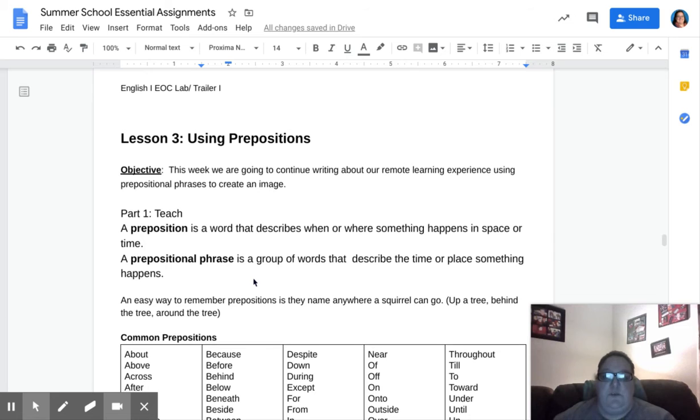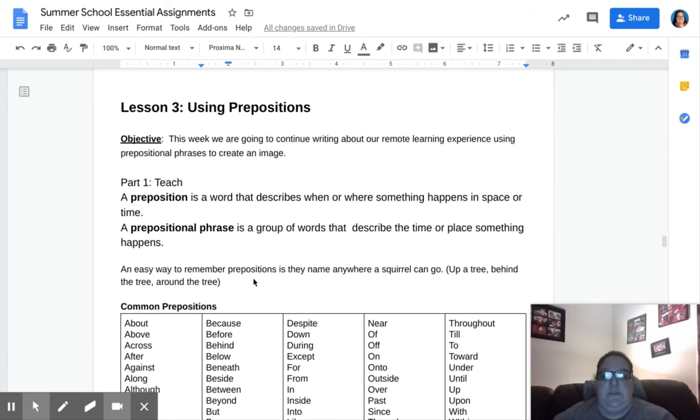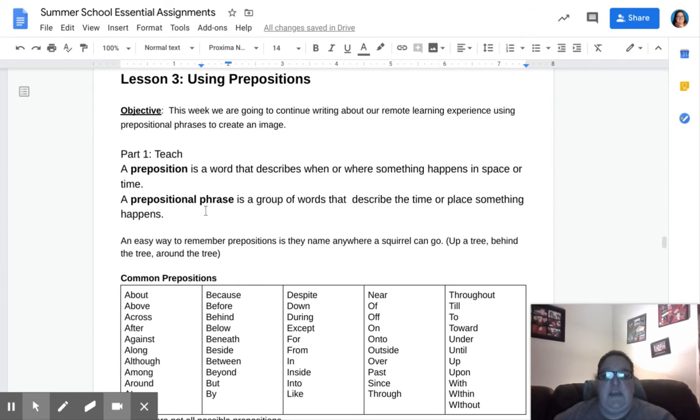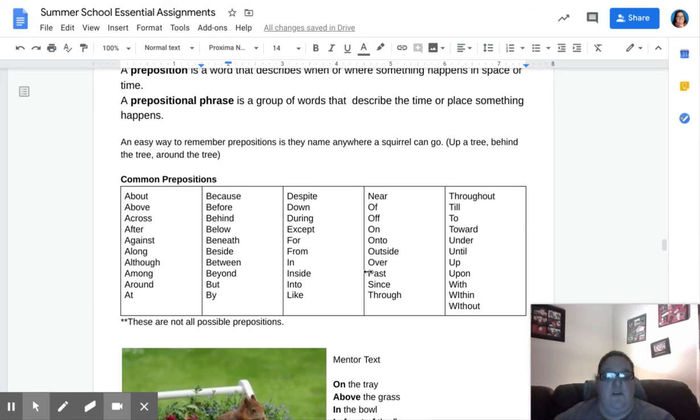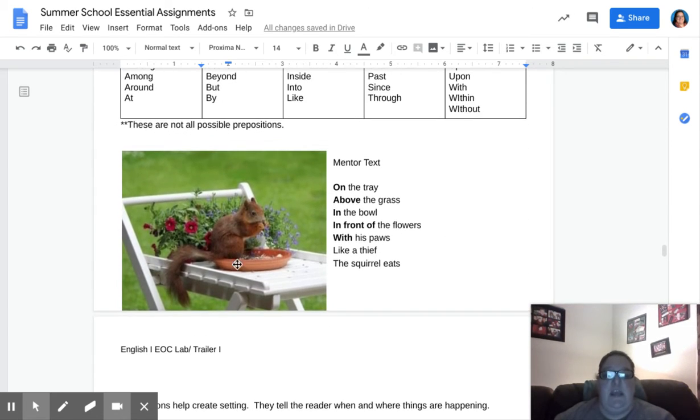Lesson 3, using prepositions. This lesson begins with a definition of a preposition and a prepositional phrase. Then in the box, you will see lists of prepositions. These are not all of the prepositions, but they're the most common ones. Then we see an image with our mentor text. Notice that the bold words are our preposition words.